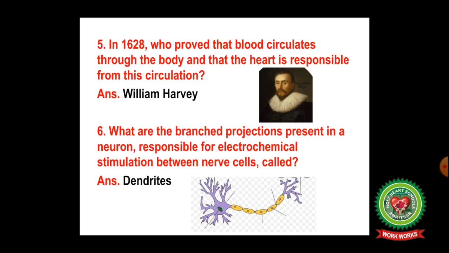Next question. In 1628, who proved that blood circulates through the body and the heart is responsible for this circulation? Name of the scientist is William Harvey. Last question of your quiz. What are the branch projections present in a neuron responsible for electrochemical stimulation between nerve cells called? Answer is dendrites. DENDRITES. You can see in the picture.